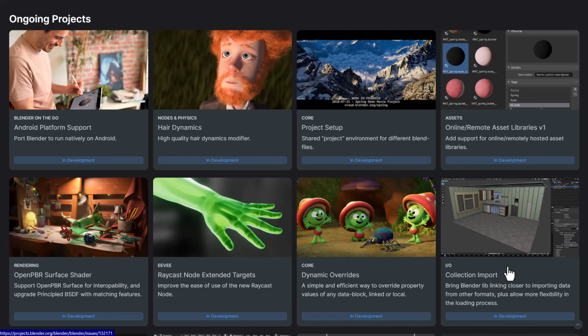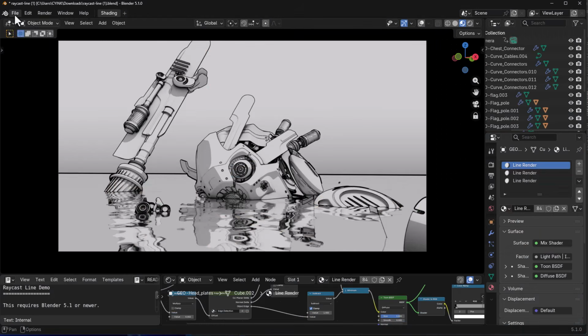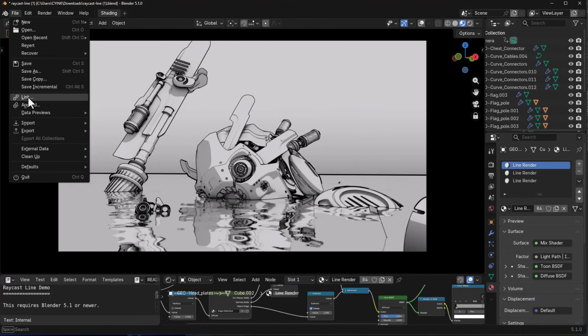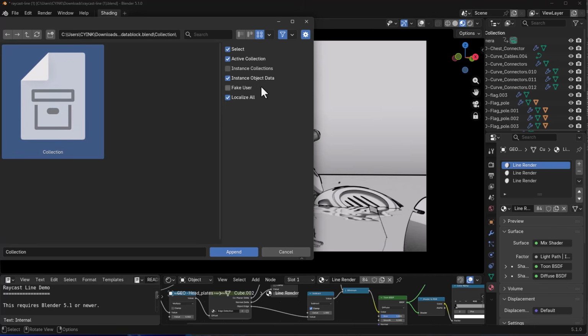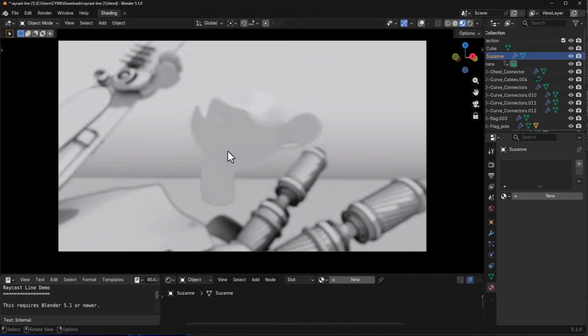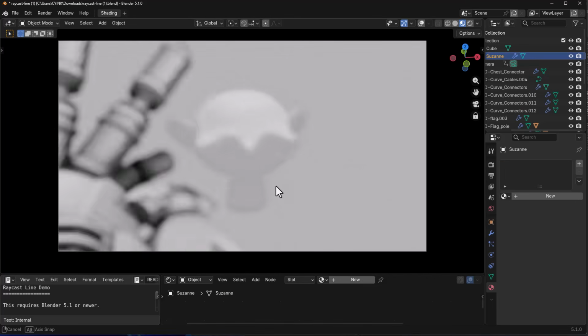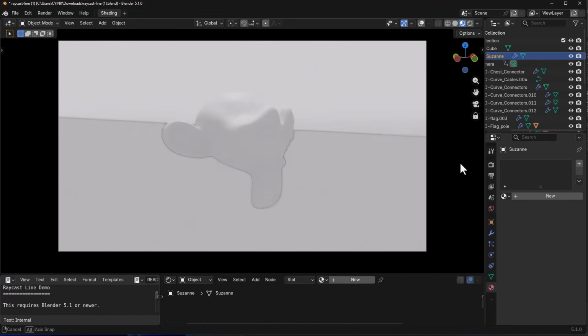So collection importing is something that they're currently working on. So instead of linking a collection or simply just appending it, you can now bring in a whole collection from a different file altogether and have them work inside of Blender natively. And potentially this might mean that we might be having an import button that would allow you to import an entire collection as against just appending that collection to a new file.